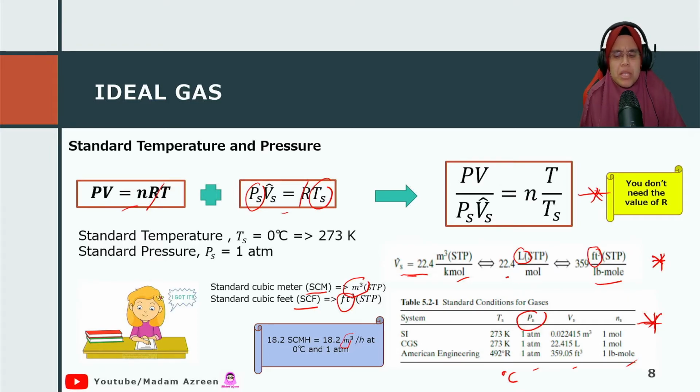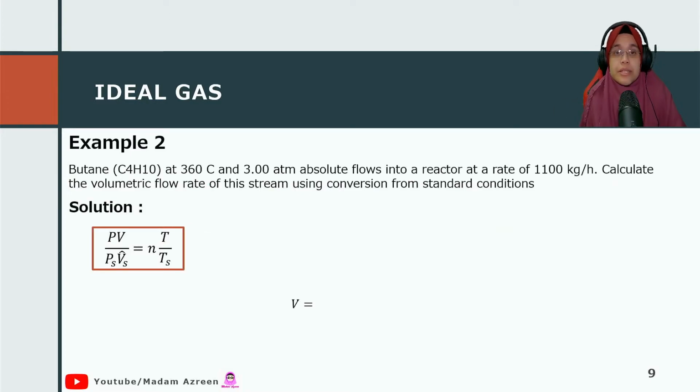Let us go to another example on how we can use this standard temperature and pressure equation. Here is example number 2. We have butane at temperature 360 degrees C and 3 atm, and it flows at this mass flow rate.